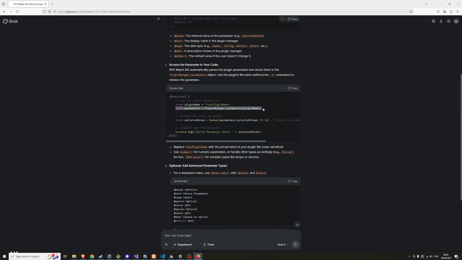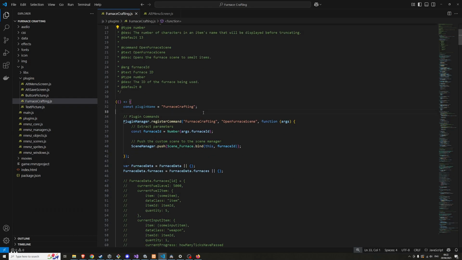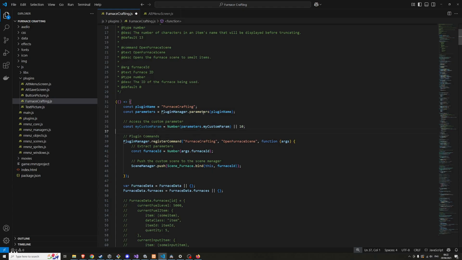And then we'll need this kind of thing. Just copy that. Just say parameters, and then anything else I add can be here.